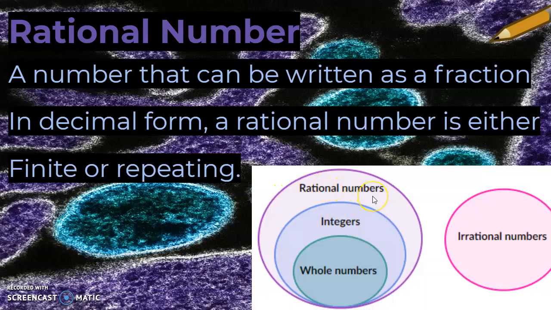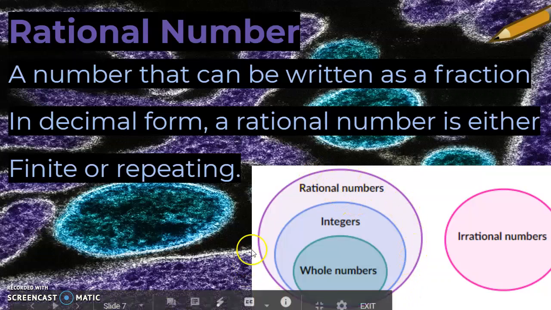And then rational numbers are all numbers that can be written as fractions or decimals that are either repeating or terminating. What's cool about this diagram is it shows you that if a number is a whole number, then it is also an integer, and it is also a rational number. And that if a number is an integer, it's also a rational. But there are plenty of numbers that are rational that would go out here, but couldn't go in here. For example, a half. A half is rational, but it's not an integer or a whole number.